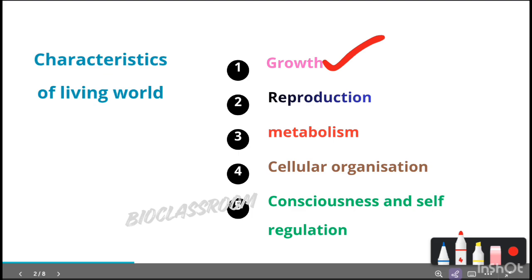And the second point is reproduction, that is the ability to produce offspring. We know sexual reproduction and asexual reproduction are the two types of reproduction.